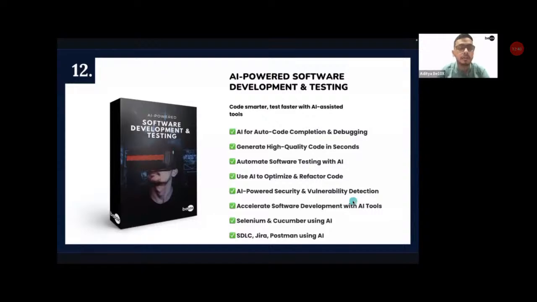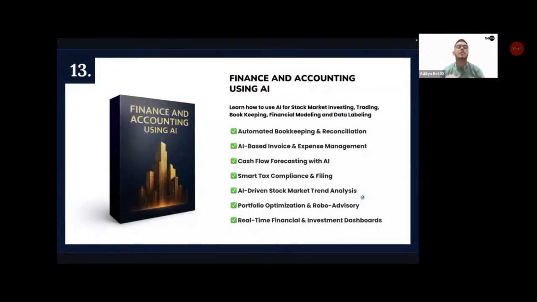Once we do this, we'll be moving on to the 13th module, which is all about the world of finance and accounting using AI. Now, guys, you can learn how to use AI for stock market investing, for trading, for bookkeeping, for financial modeling, and for data labeling. Everything in the world of finance and accounts with the help of AI, we'll be learning in the 13th module.